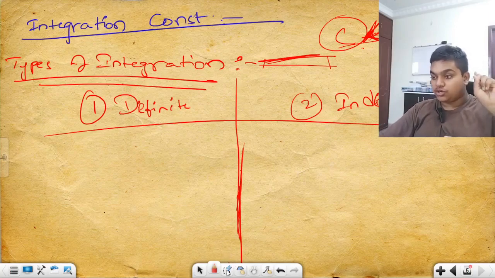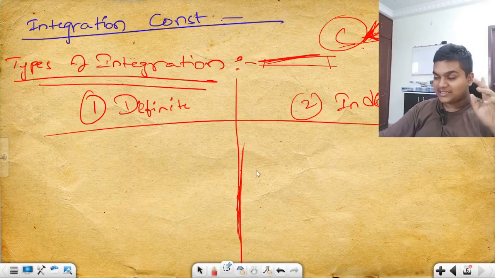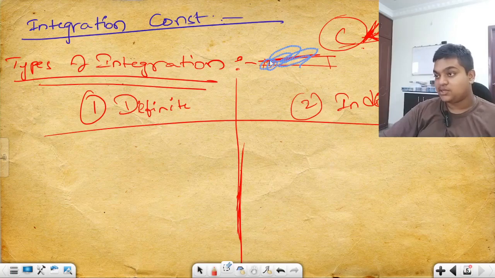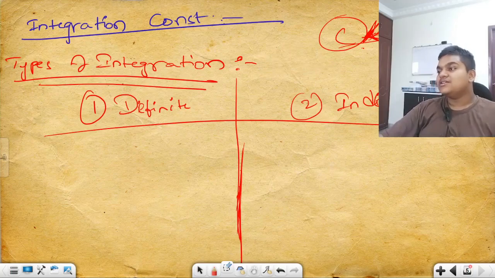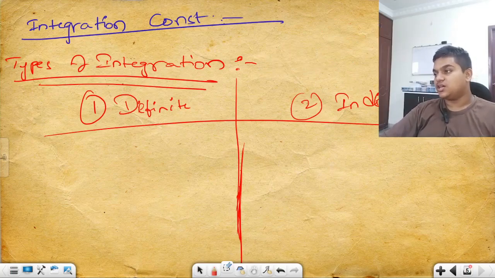But assume this, it is an assumption only. This does not happen. Suppose the coordinator outside is not there, and inside the class the subject teacher is also not there.